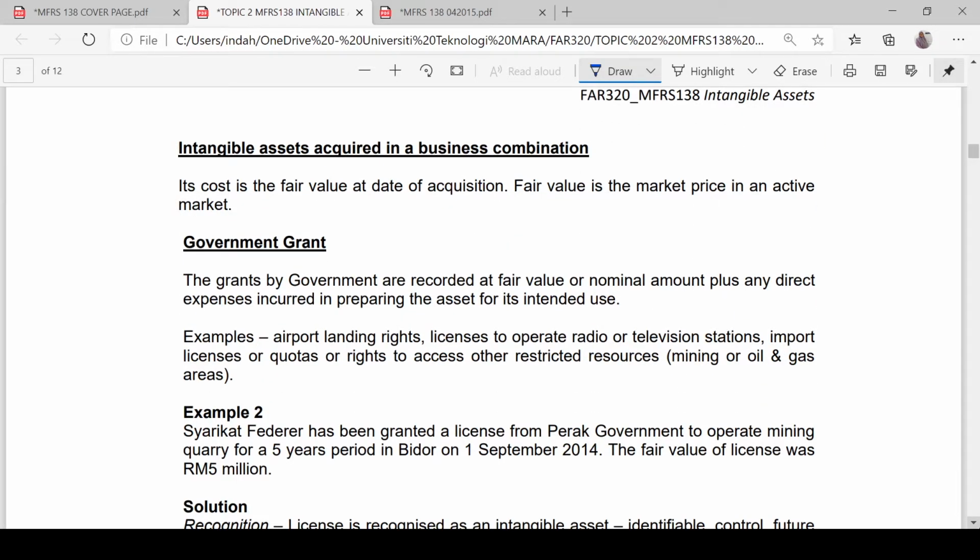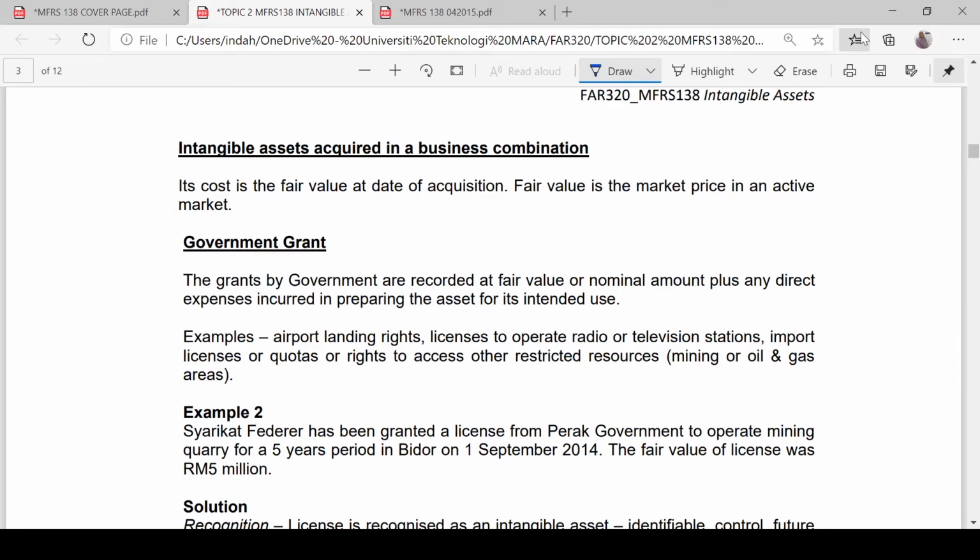What about the intangible asset that you acquire in a business combination? You get this intangible asset through the business combination. You did not acquire it separately, but the intangible asset comes together with the business combination.